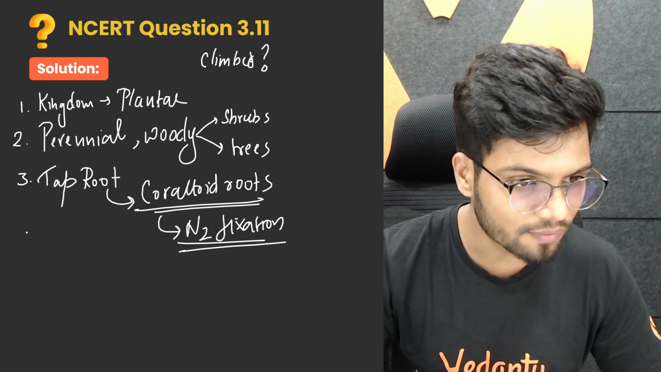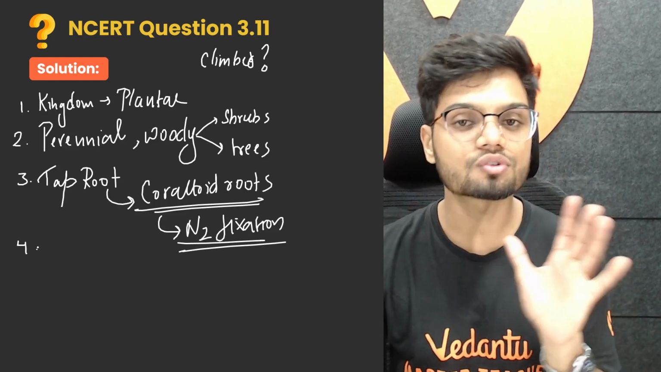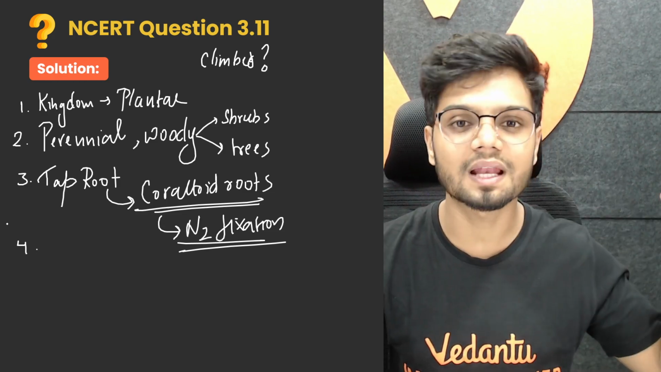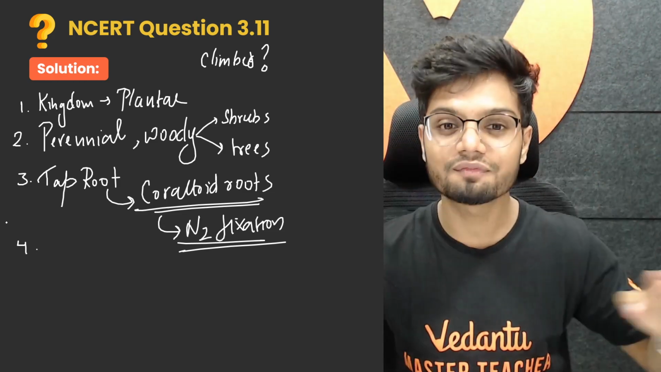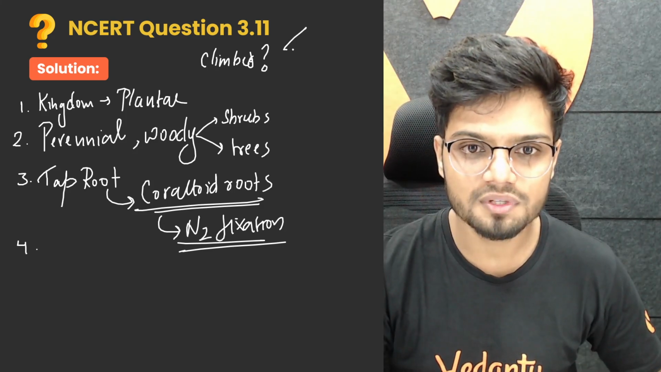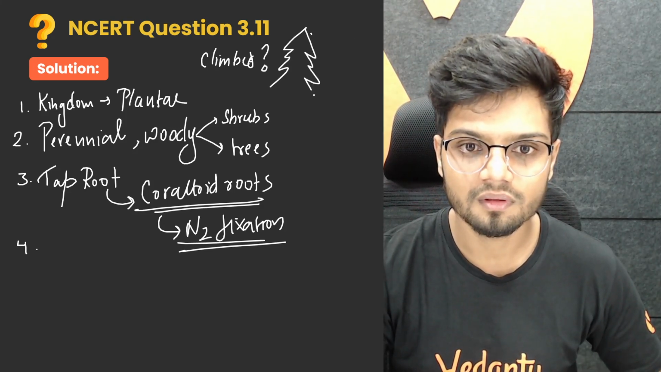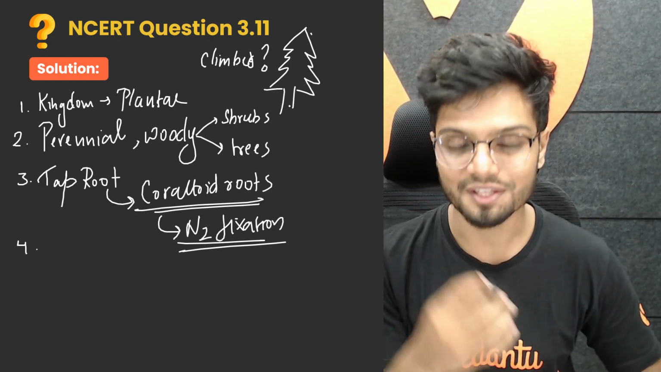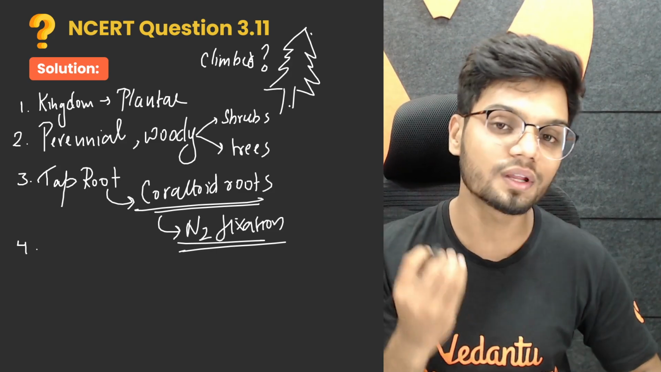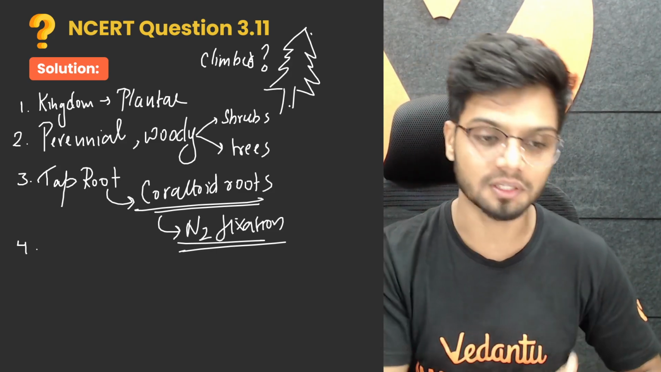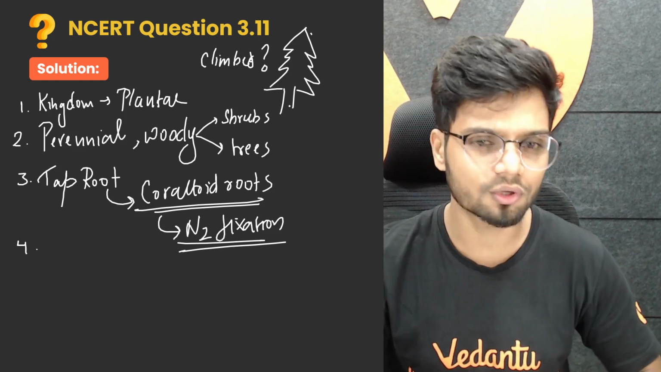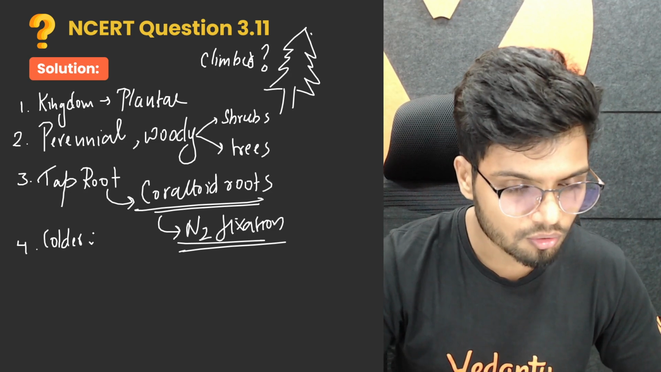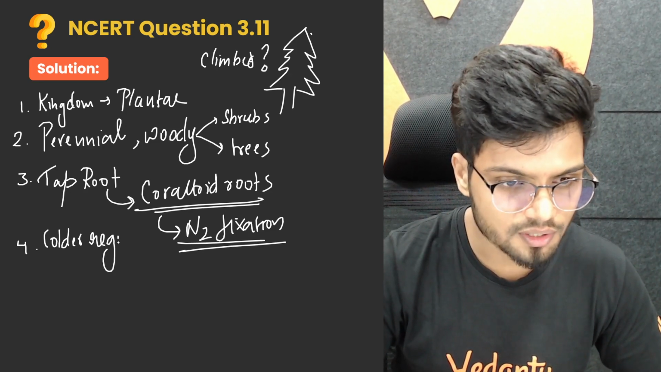Next, sir, where do you find them? What is the location? Most gymnosperms are found in the colder climate. Have you seen the Christmas tree? The fake Christmas tree, this one. How many of you have seen it? It's called the monkey puzzle tree, or Araucaria. That is seen mostly in the colder regions.